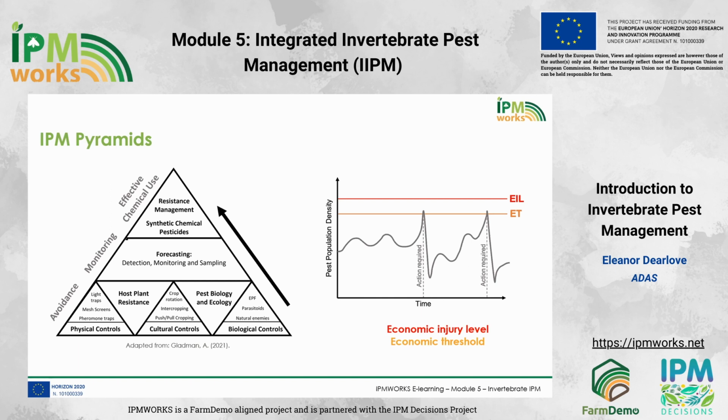Typically, at the bottom of IPM pyramids are agronomic strategies and practices to avoid pest populations in the first place. These are crop rotation, resistant crop varieties, and in some cases, physical barriers. With these avoidance techniques in place, the next steps of the pyramid are typically about monitoring your crop for pests and damage and keeping an eye on pest forecasts.